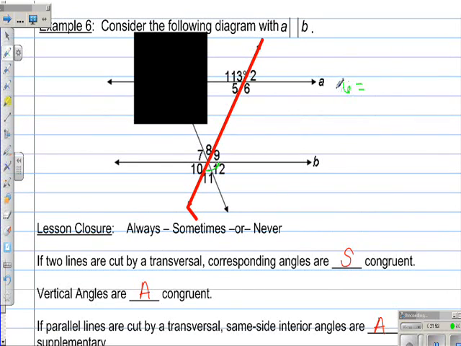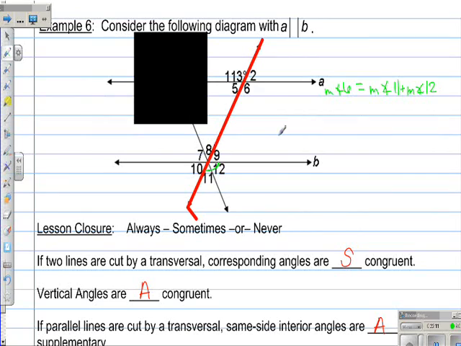So the measure of angle 6 would equal the measure of angle 11 plus the measure of angle 12. Okay? Because at this point, this diagonal doesn't mean anything because we don't know anything about that.